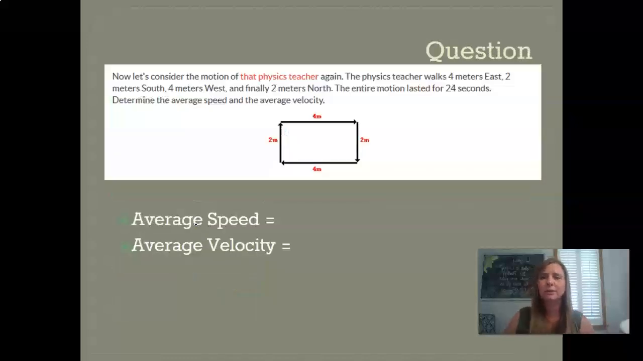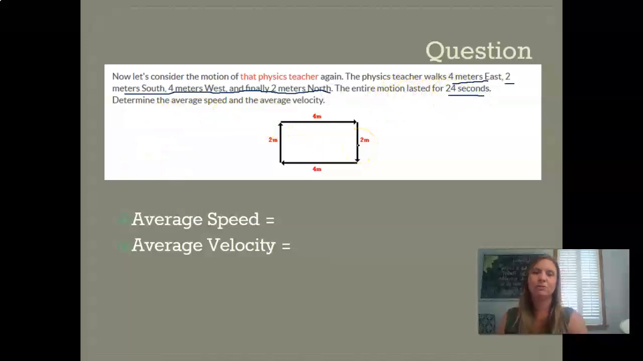So let's take a look here at what's happening with this physics teacher. This is an equation that maybe we'll come across. This one says a physics teacher walked 4 meters east, that's important, 2 meters south, 4 meters west, and finally 2 meters north. And the entire motion lasted 24 seconds. Determine the average speed and the average velocity.